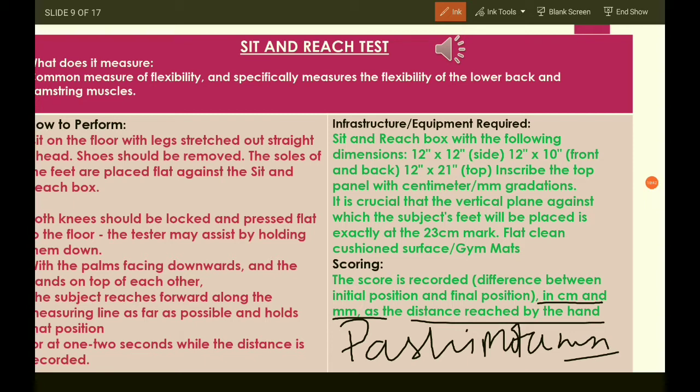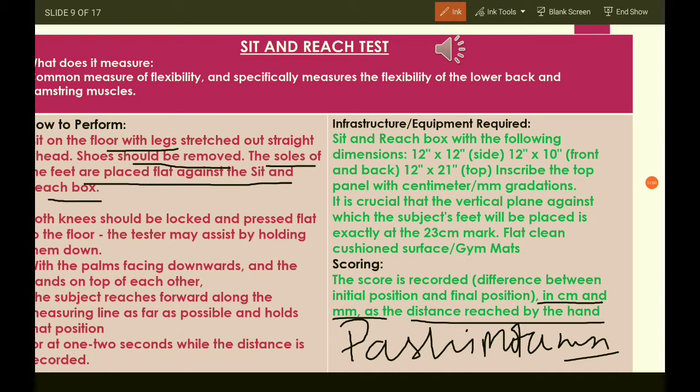So you have seen how we check the test. How do we perform this test? This test involves sitting on the floor with legs stretched out and shoes removed, and the soles of the feet should touch against the box. Both knees should be locked. This is very important.